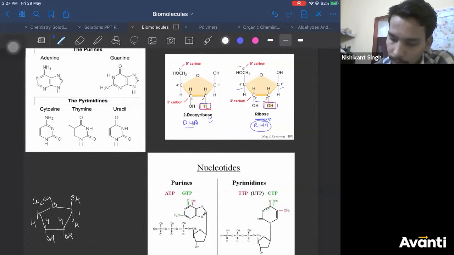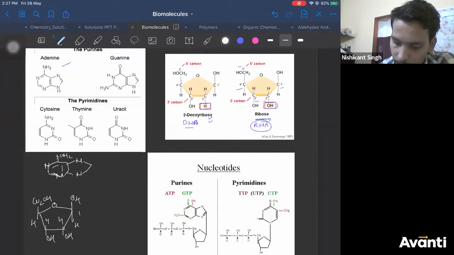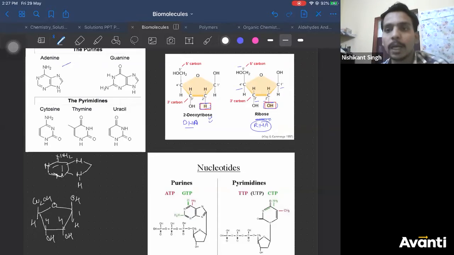Now let me take adenine or guanine, whichever one you want. Let's take adenine only. I can draw adenine like this. This is my nitrogenous base adenine. Here you have NH2. Here you have NH. Now let's see how the reaction happens. This is your nitrogenous base and this is your pentose sugar.